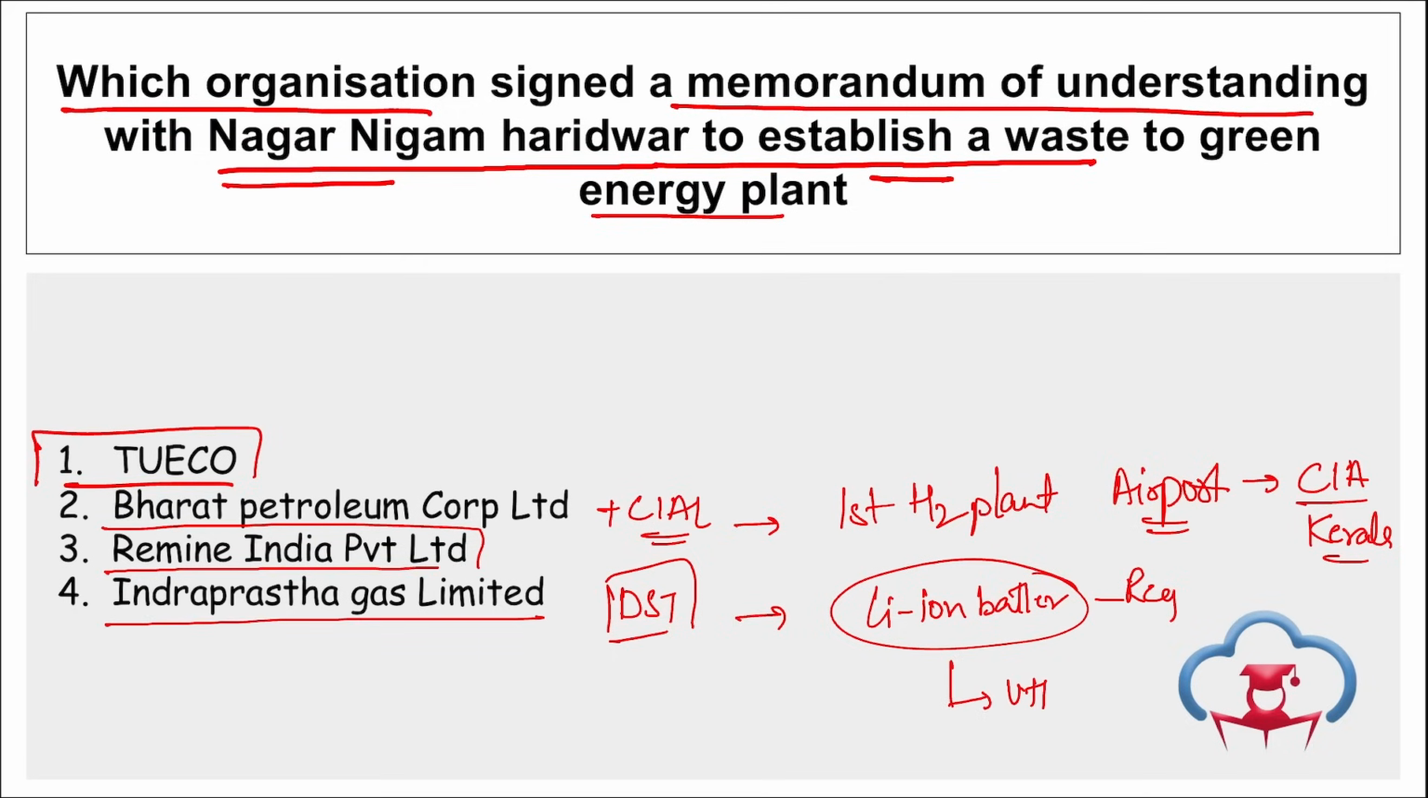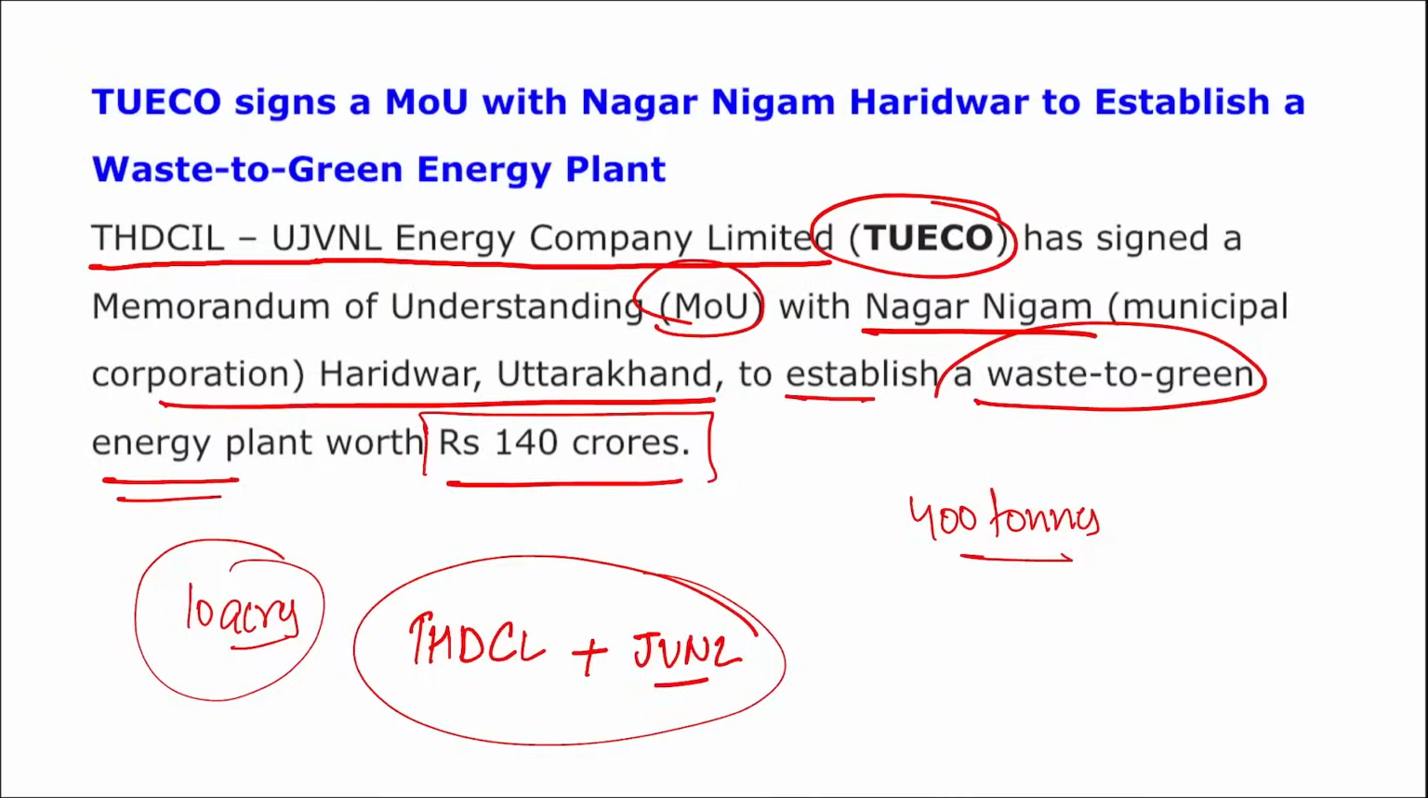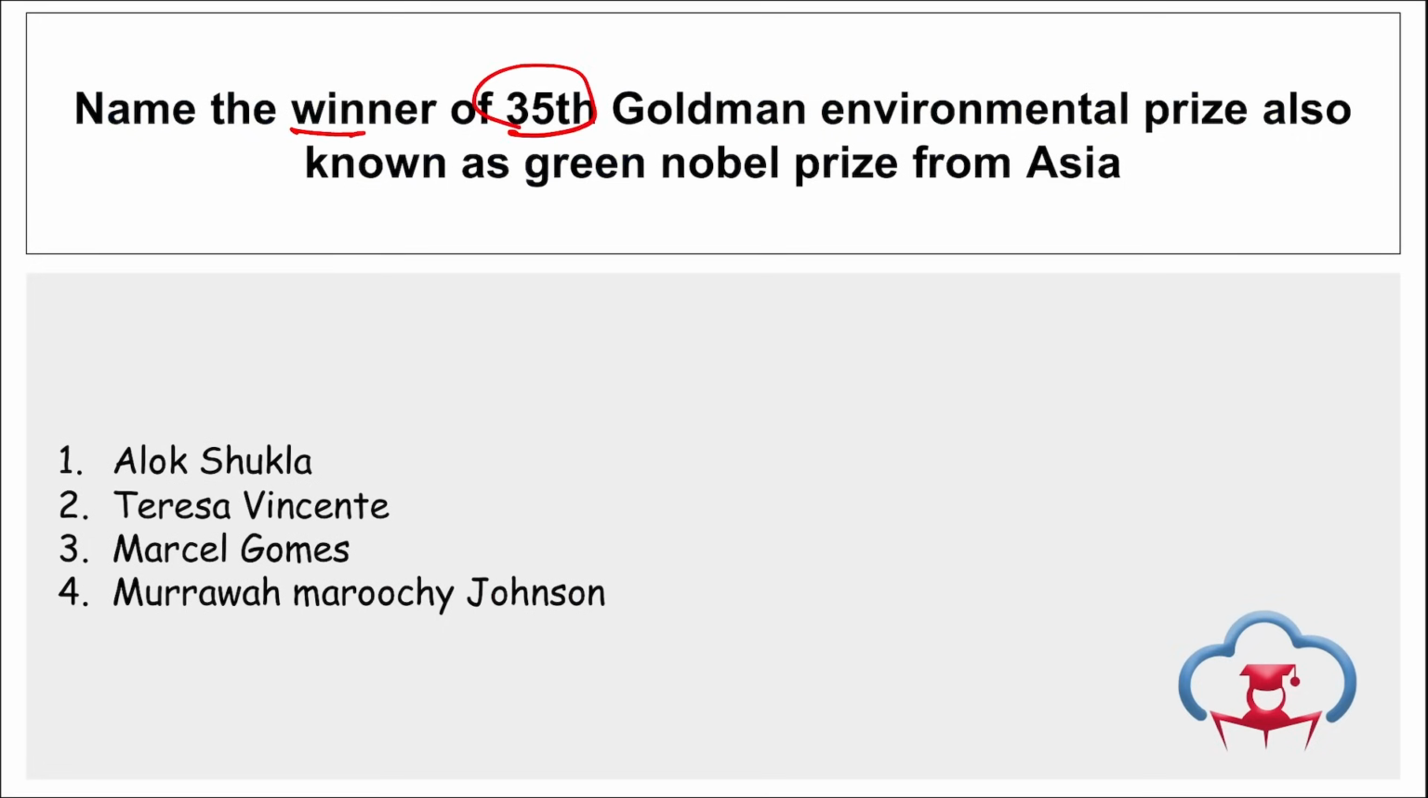Then if we talk about Indraprastha Gas Limited, they signed an MOU with Tech Partners to set up 19 CBG plants across Delhi, Haryana, Rajasthan and UP. Correct? CBG is your compressed biogas plants, and they will be across Delhi, Haryana, Rajasthan and UP, that is Uttar Pradesh.